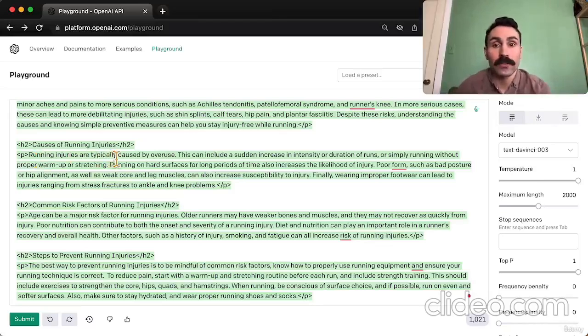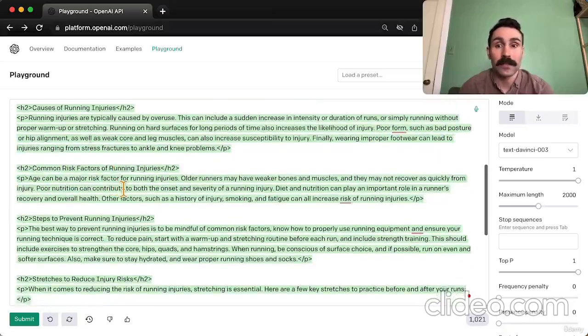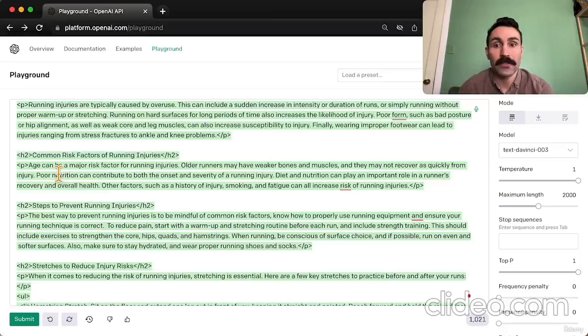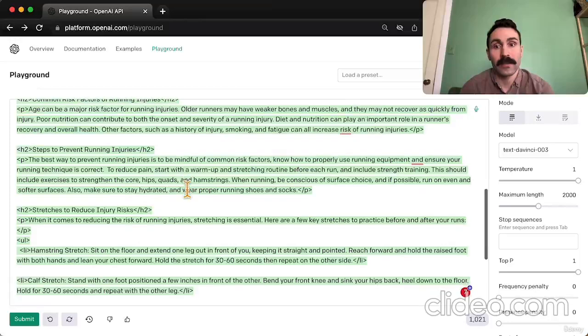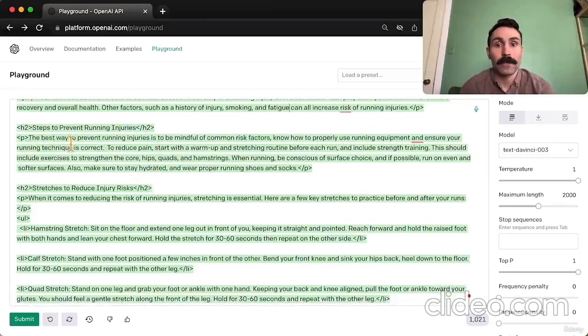So running injuries are typically caused by overuse, sudden increase in intensity or duration. It mentions poor form, bad posture, hip alignment. Nice, I like it. Age can be a major risk factor. Weaker bones, diet, nutrition, injury, smoking, fatigue. Nice, I really like this. Steps to prevent running injuries. Let's see what we have here.